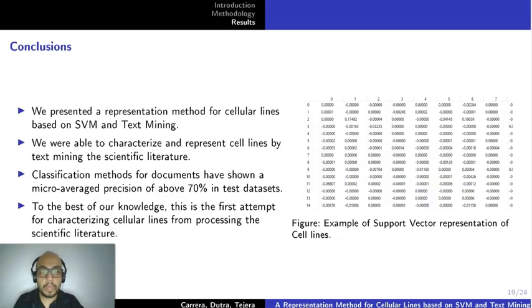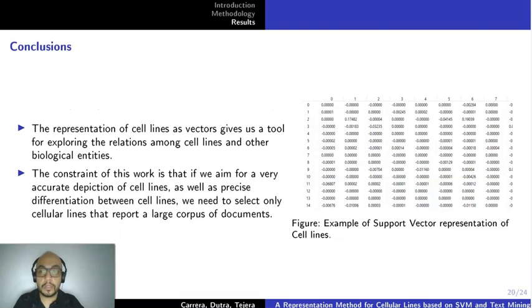In the figure, we have an example of support vector representation for cell lines. The representation of cell lines as vectors gives us a tool for exploring the relations among cell lines and other biological entities. The constraint of this work is that if we aim for a very accurate depiction of cell lines as well as precise differentiation between cell lines, we need to select only cellular lines that report a large corpus of documents.